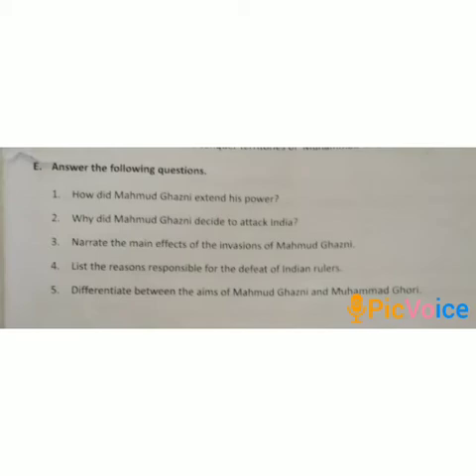He was attracted by the great wealth of India, so he decided to plunder India. Some historians are of opinion that the main objective of Mahmud Ghazni was to propagate Islam and gain popularity among Muslims.